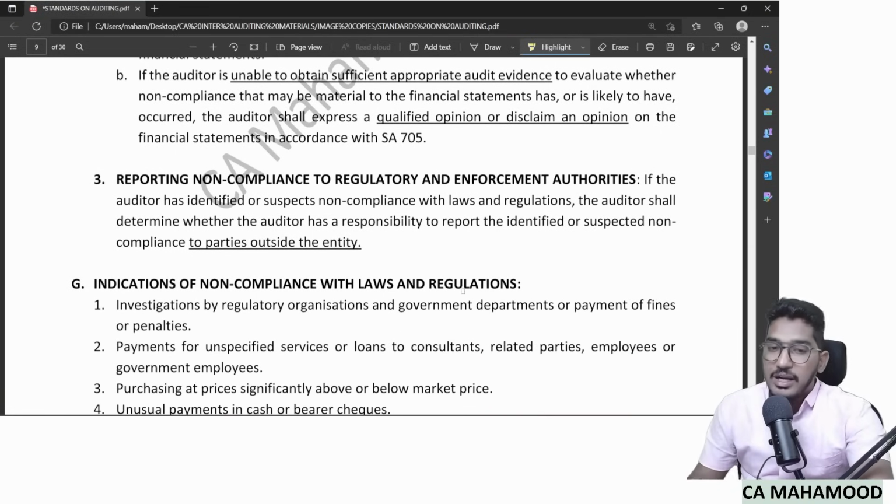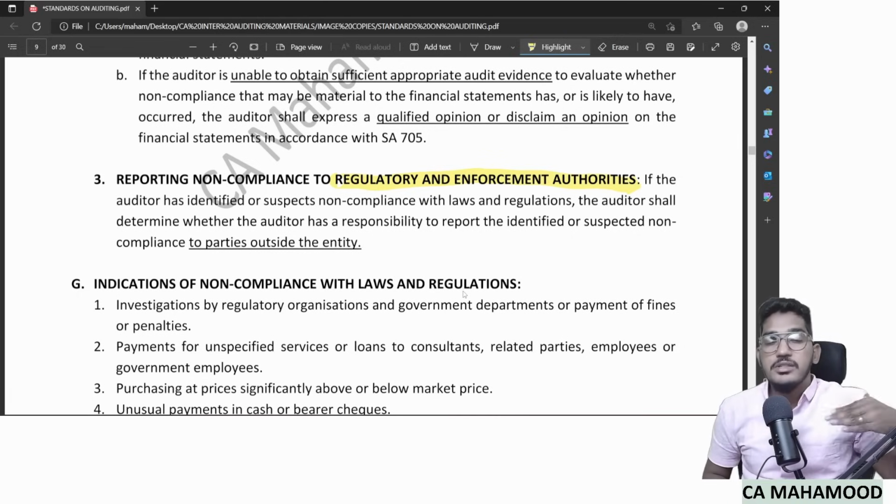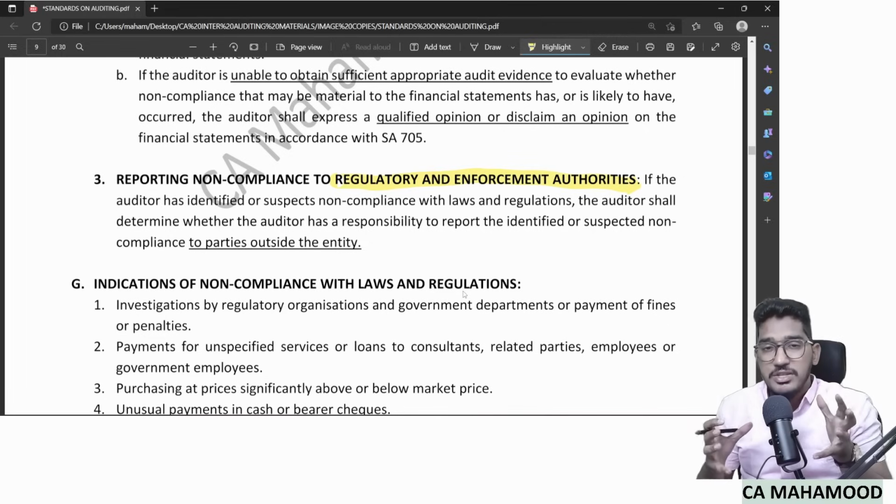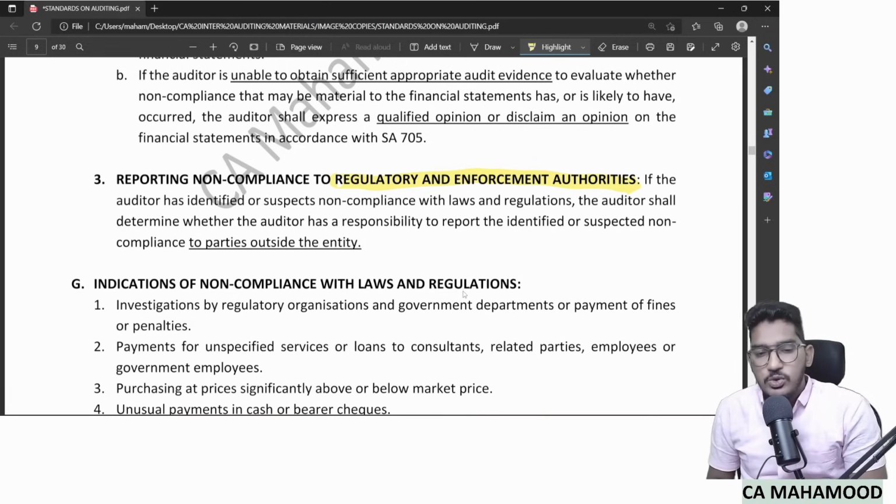Finally, in addition to that, determine whether there is any requirement on you to report the non-compliances to regulatory and enforcement authorities. Like if you are conducting the audit of a bank, in addition to reporting to those charged with governance and mentioning that in your auditor's report, you even need to communicate this matter to RBI. So determine whether there are any reporting requirements on you to report that matter to regulatory and enforcement authorities like RBI, etc.